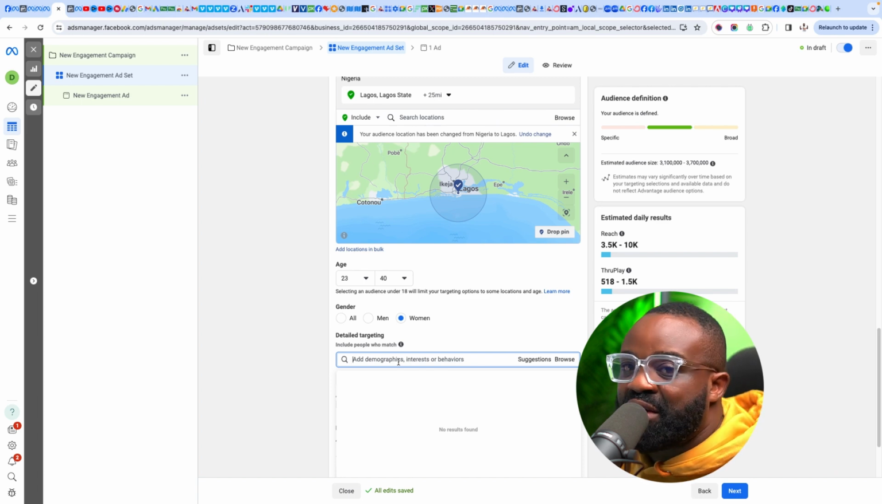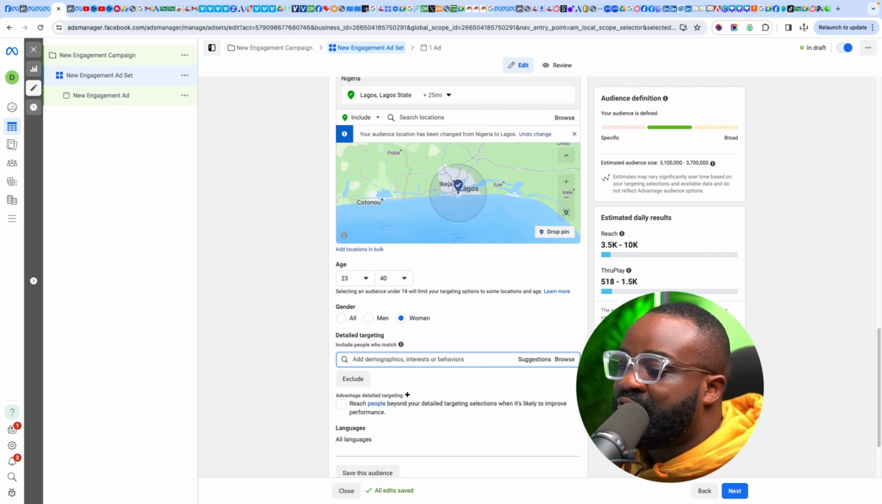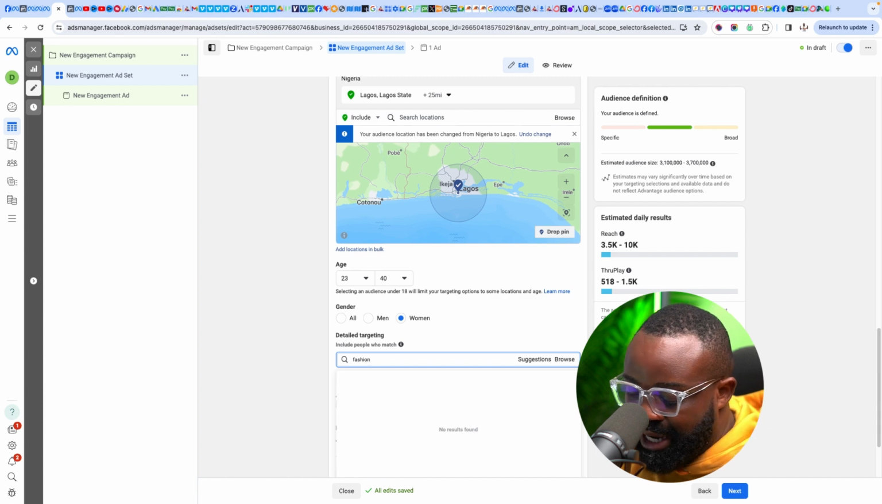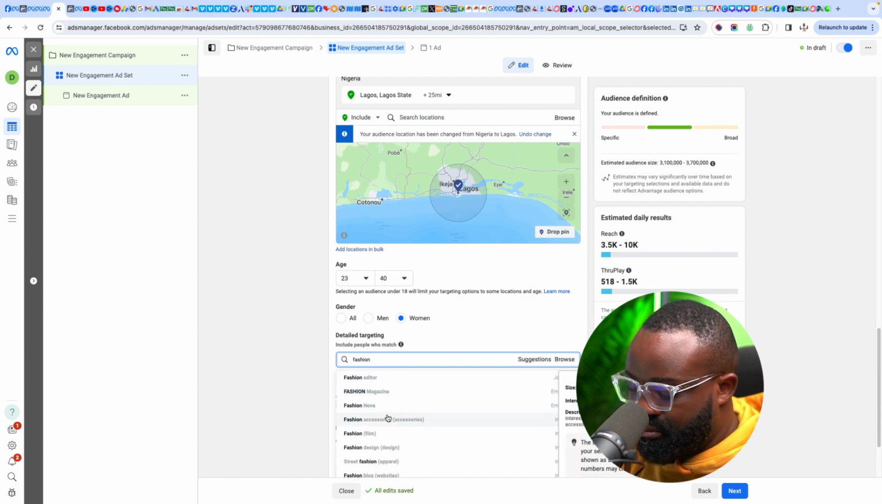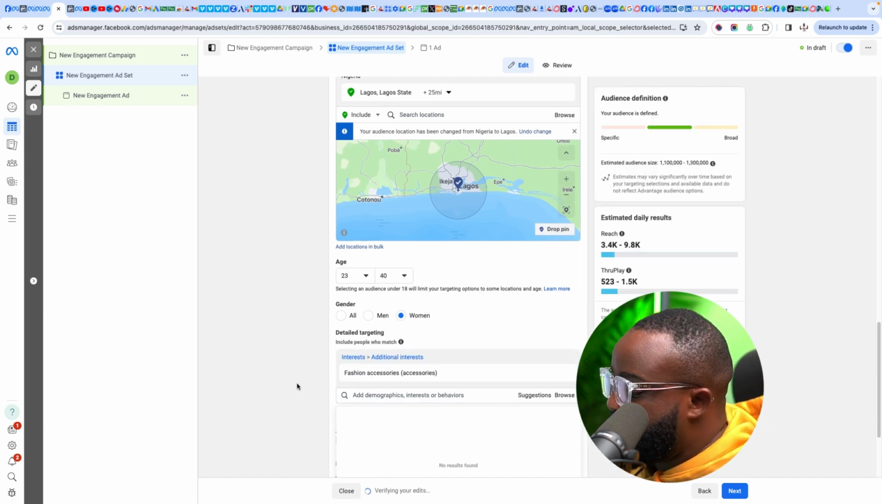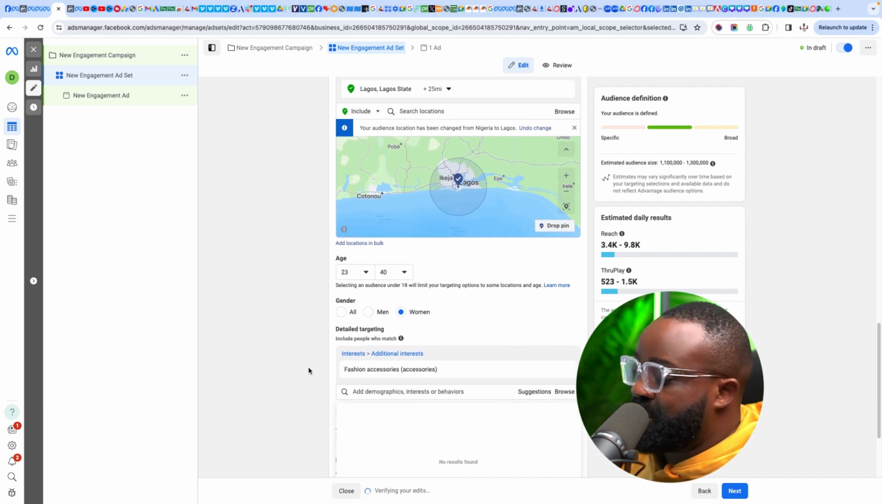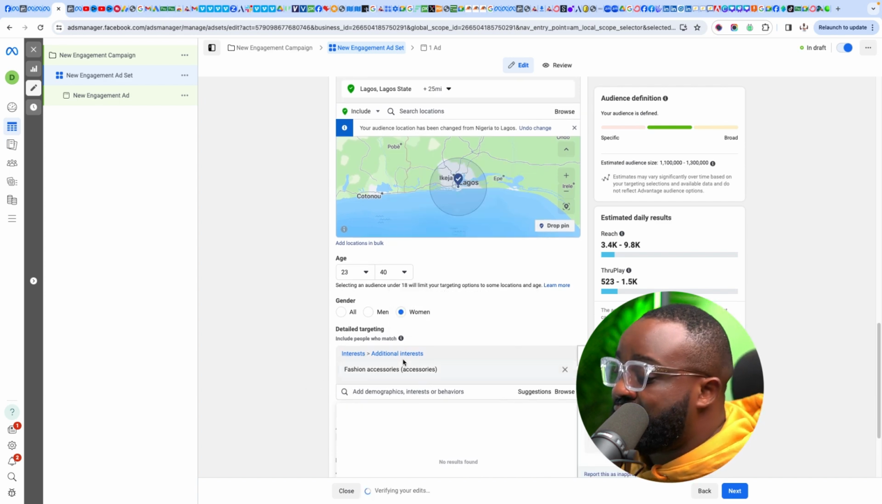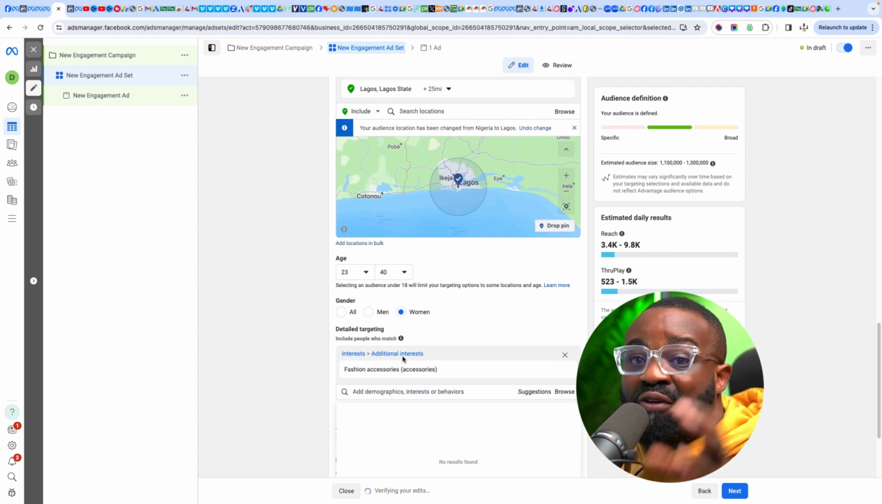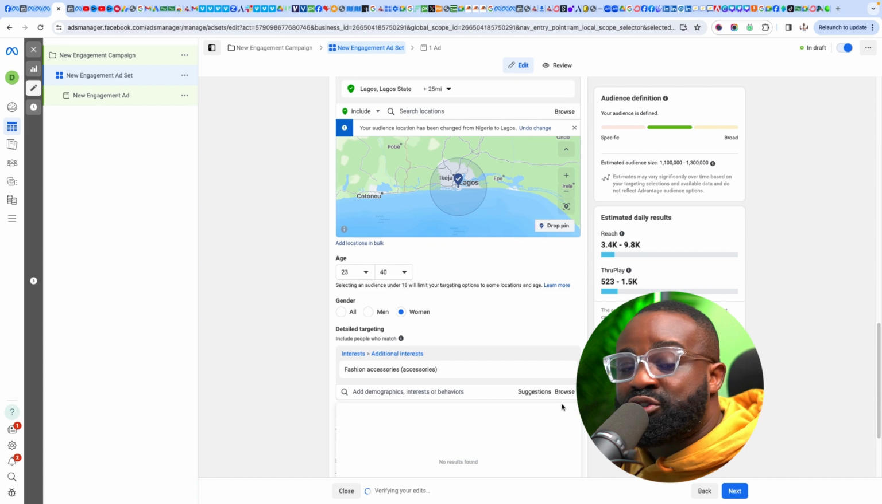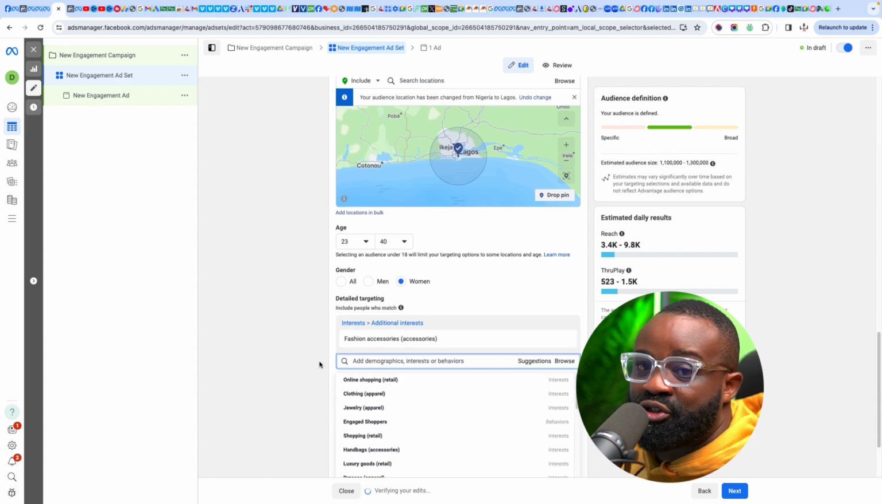So let's say, for example, I'm trying to sell fashion items. If I type fashion here, I'm going to see fashion accessories. Fashion accessories is actually an interest. You can see it here, interest. So I can target people who are interested in fashion accessories.